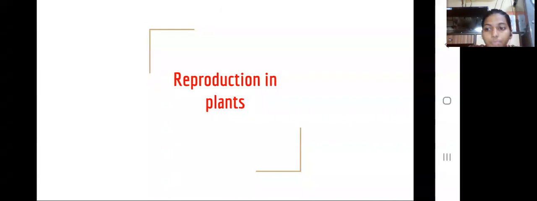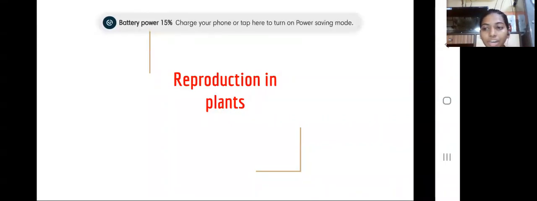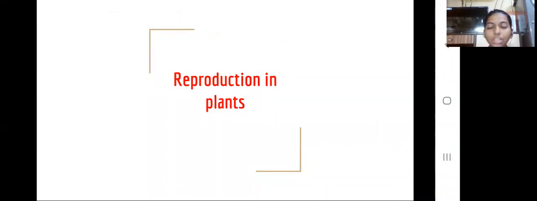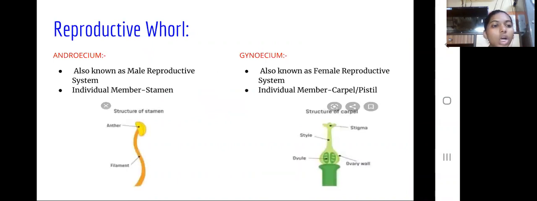Reproduction in plants. Flower is the main reproductive organ of the plants. It consists of calyx, corolla, androecium, and gynoecium. Calyx and corolla are accessory whorls, whereas androecium and gynoecium are reproductive whorls.